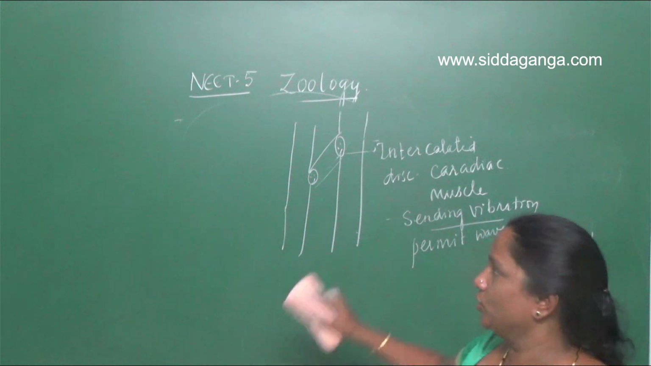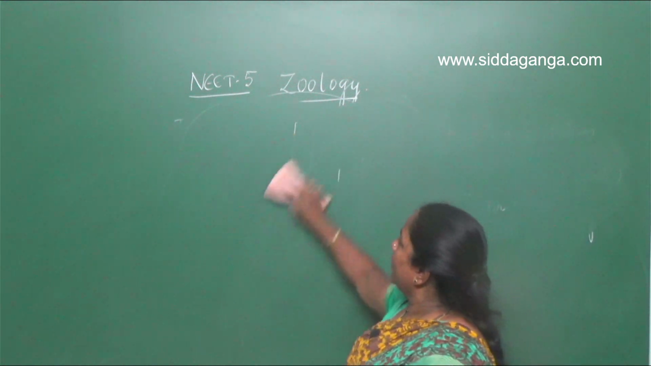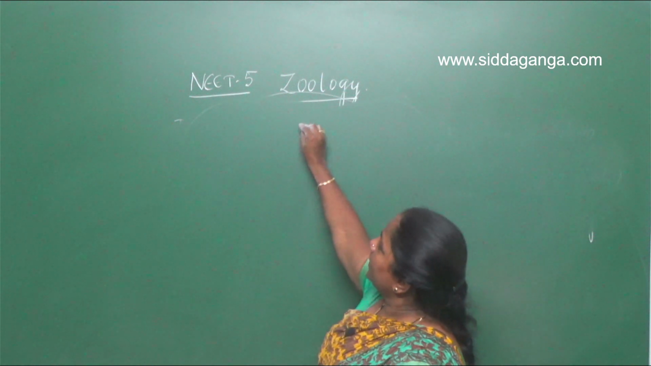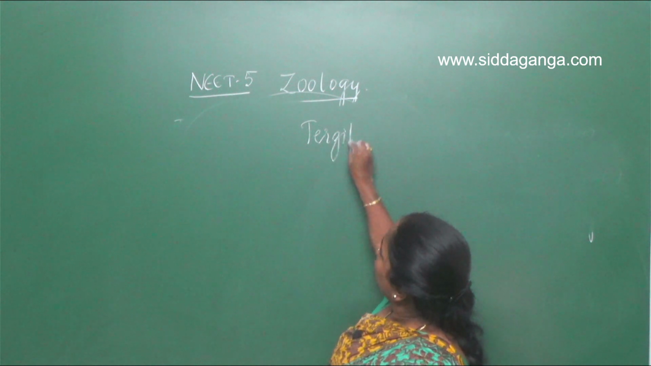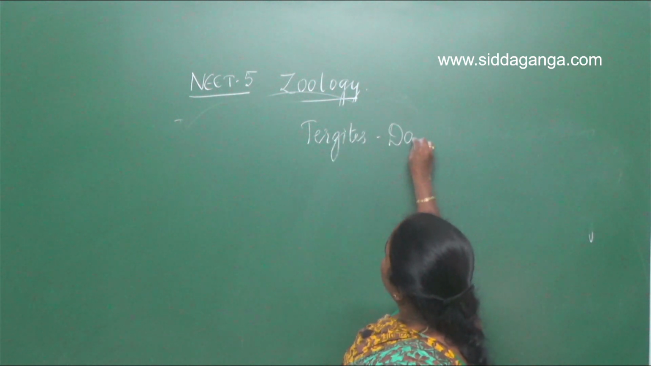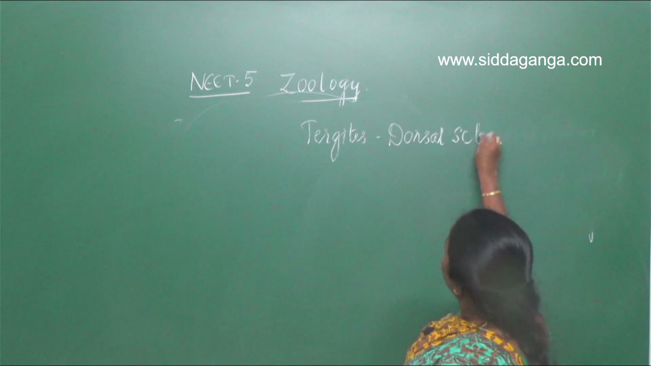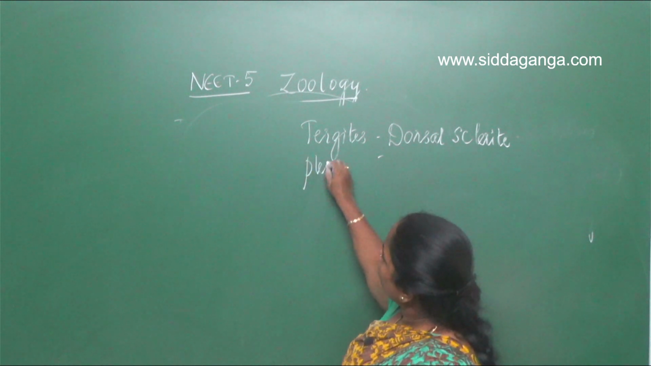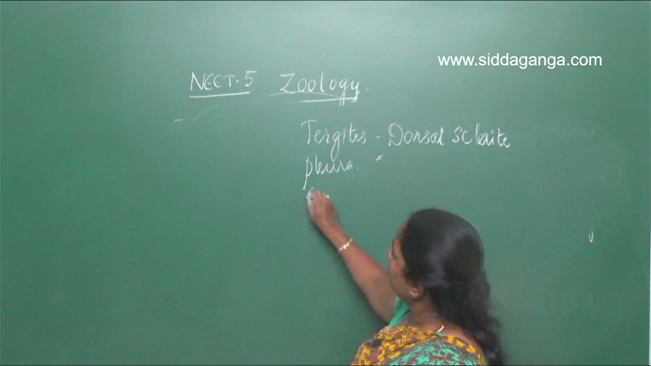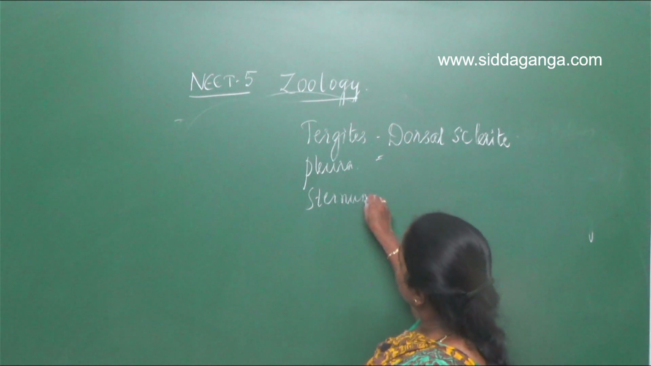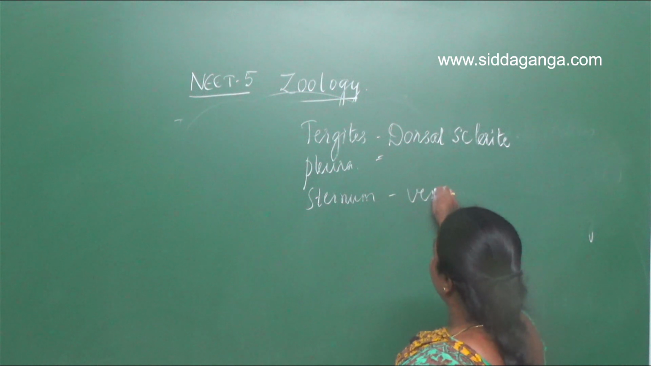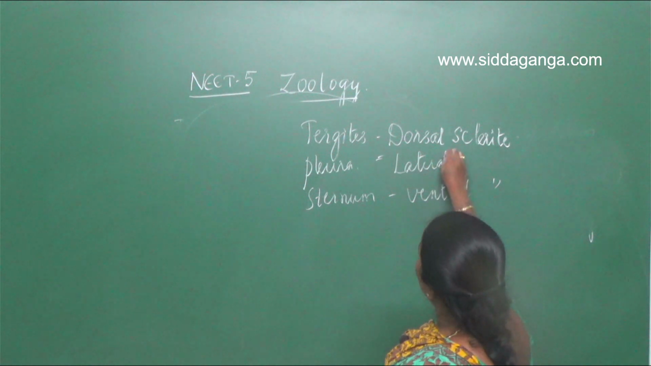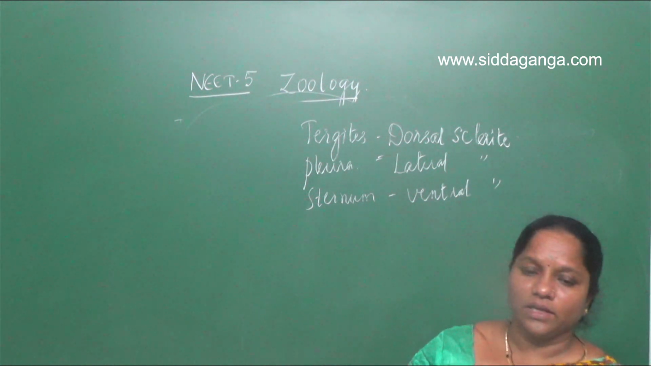So when we read about the cockroach, we say that there are 3 sclerites in the cockroach. Here tergites are called dorsal sclerites. Then we have pleura and sternum. Sternum is called ventral sclerite. Pleura is called lateral sclerite. So they have given only tergites, which are dorsal sclerites.